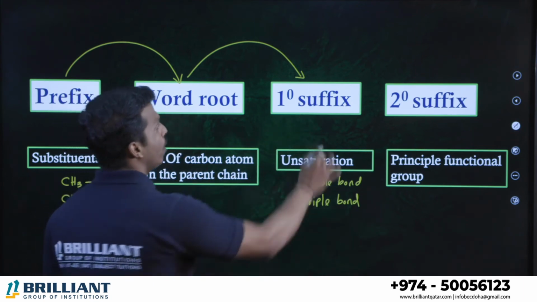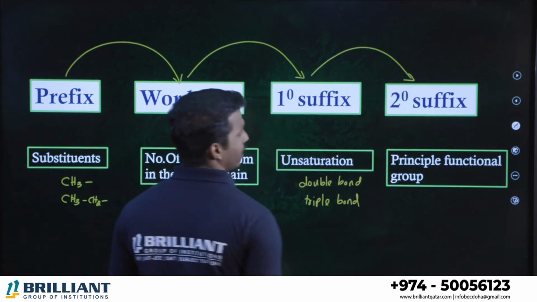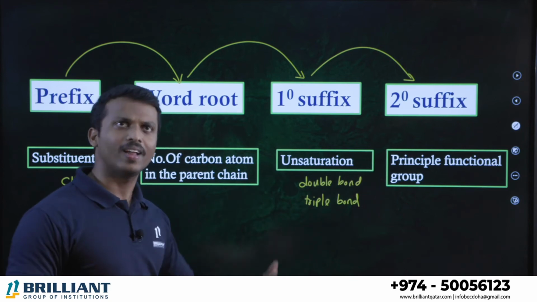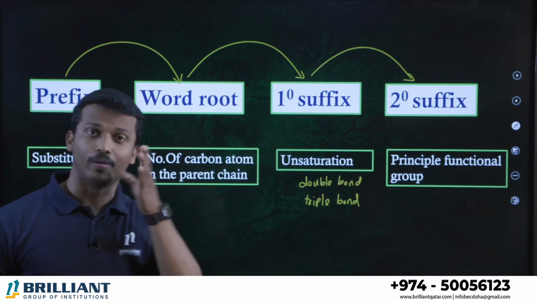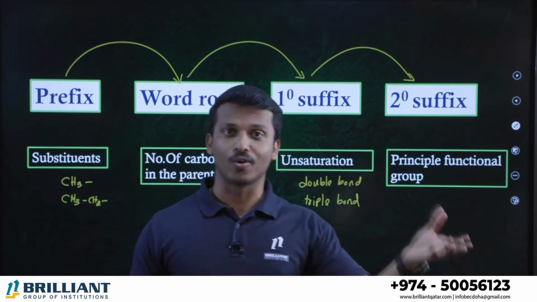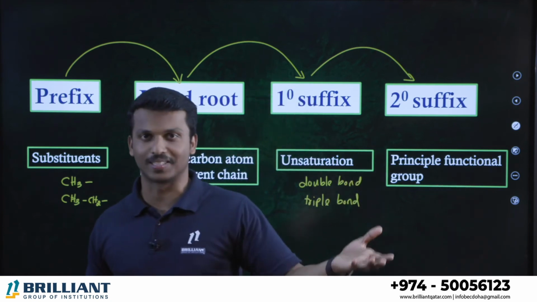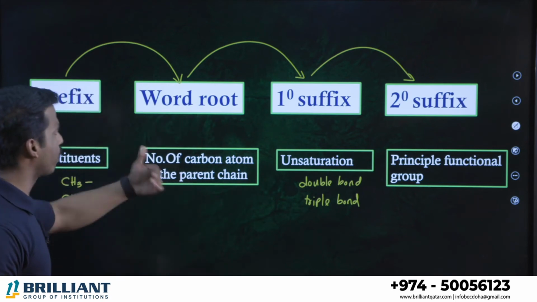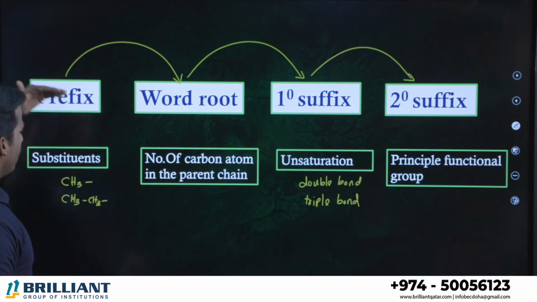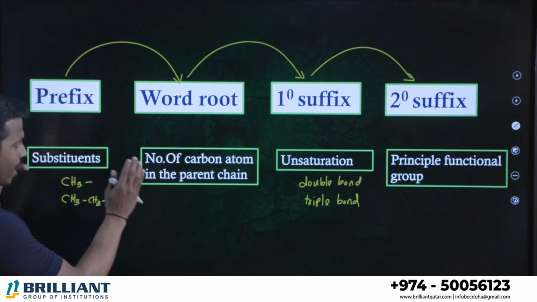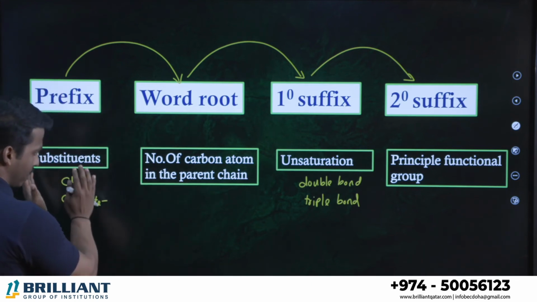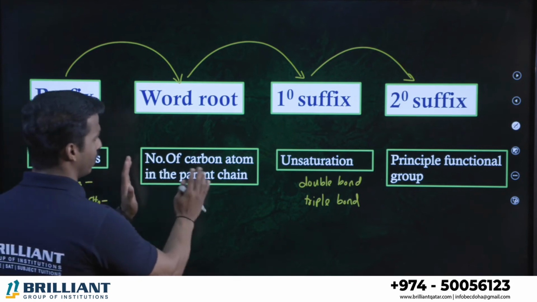Alright. Now, what about the secondary suffix? That is the principal functional group, which you write last. There are many functional groups: alcohol, aldehyde, ketone, acid, etc. Here, I'm not discussing those, only pure alkanes. So mainly we have to discuss the first system. Whenever you get an organic compound, especially an alkane, first you name the substituent, like methyl, ethyl, whatever. Then you write the parent chain.